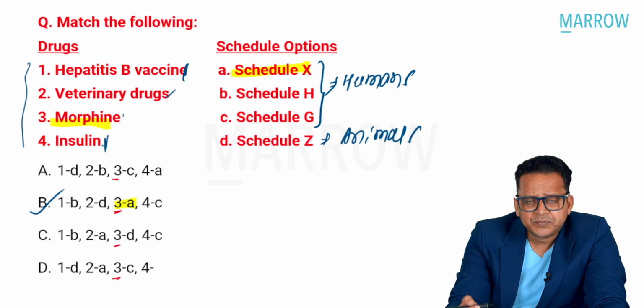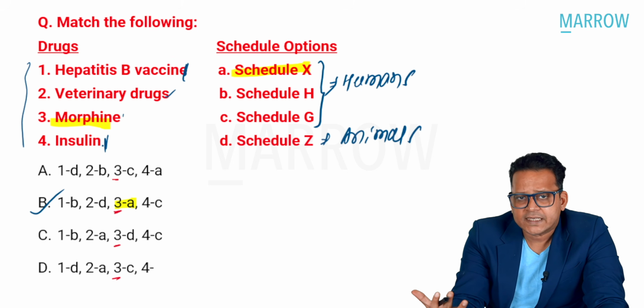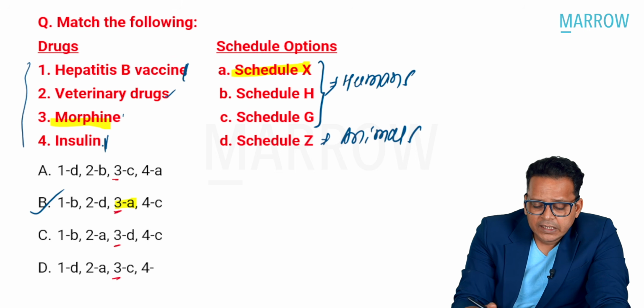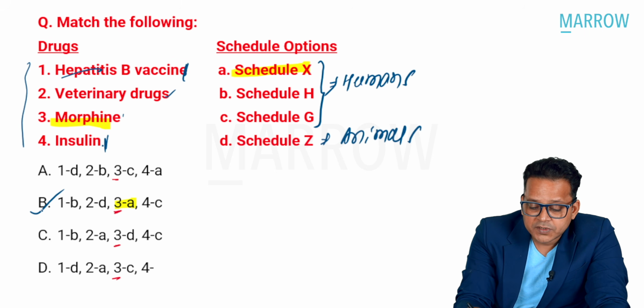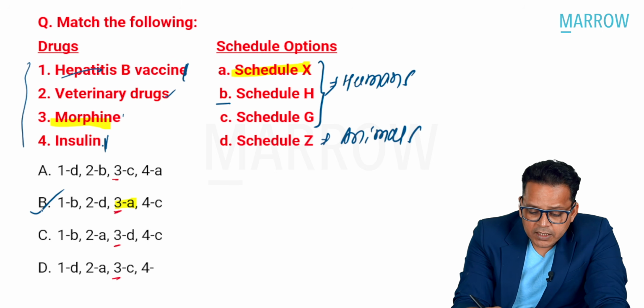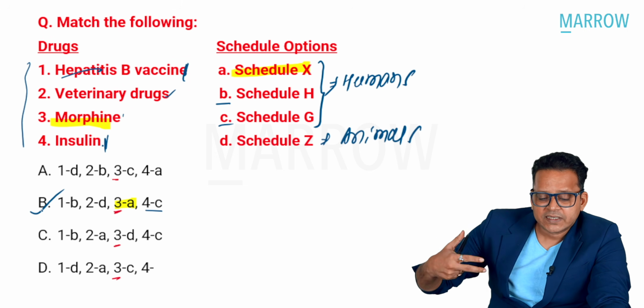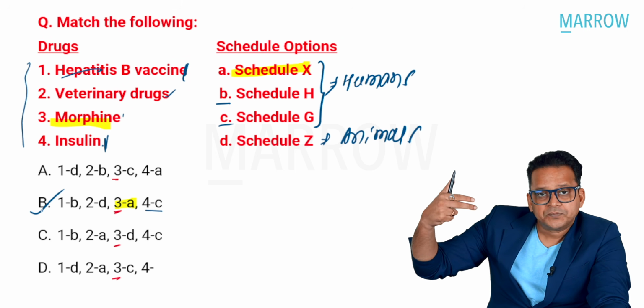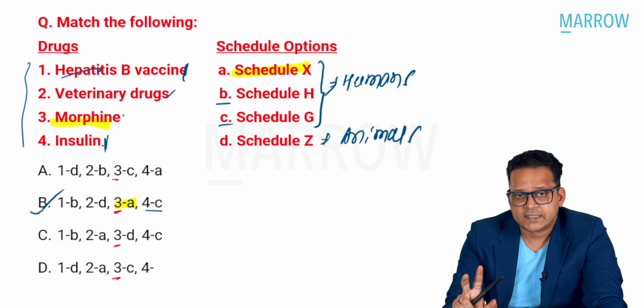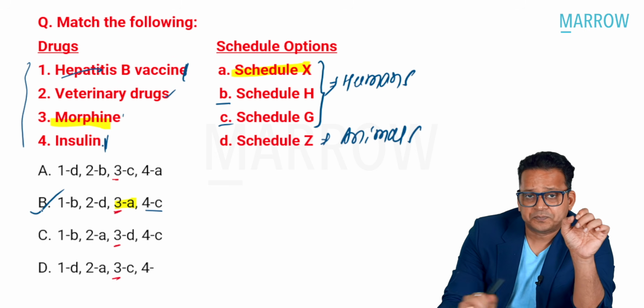Vaccine and insulin belong to both G and X, so I can match to anything suitable. In the answer, vaccine has been matched with B, Schedule H, that is correct. And insulin has been matched with C, or Schedule G. So as I said, the vaccine and insulin are both G and H.